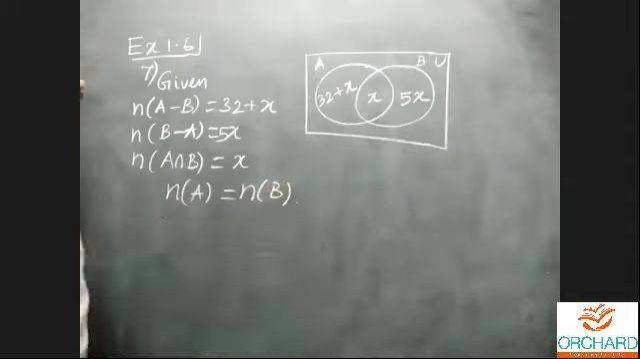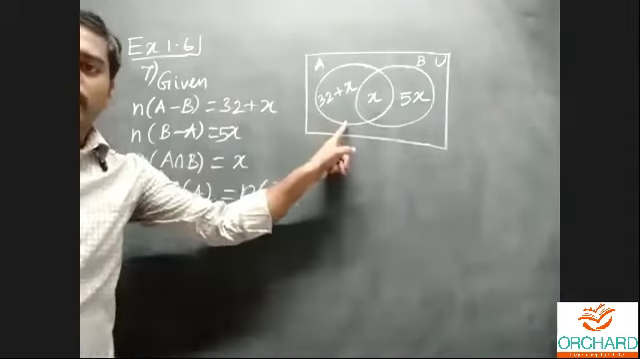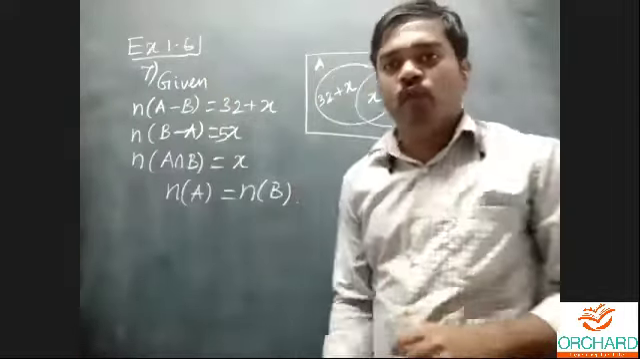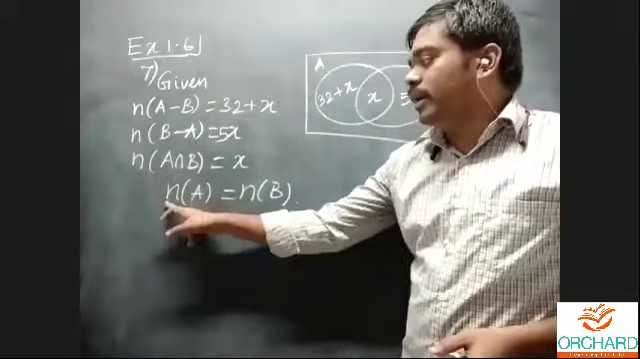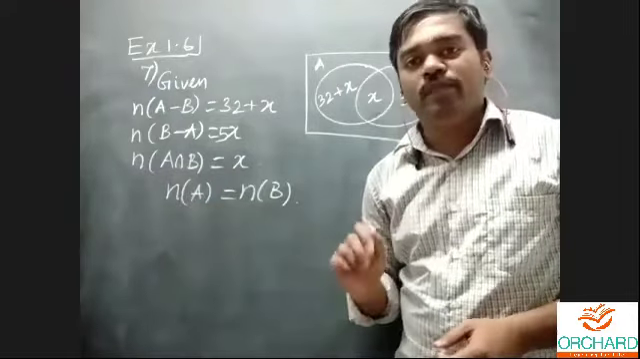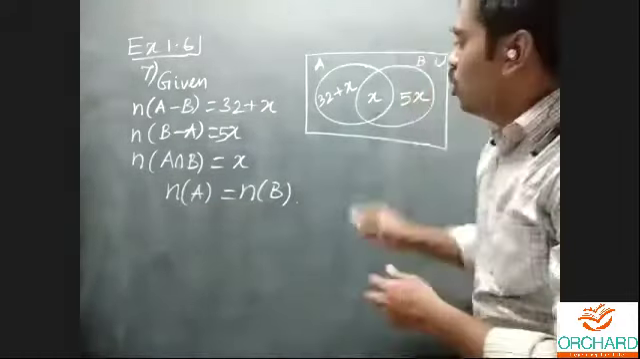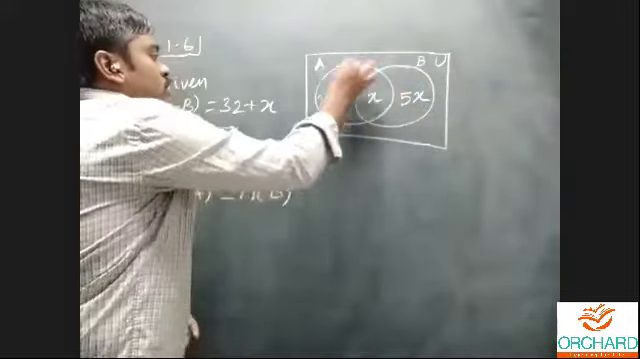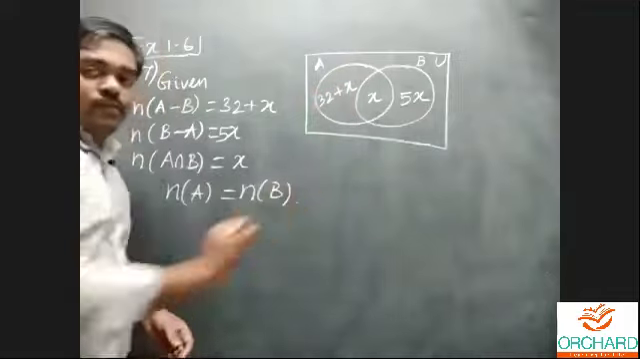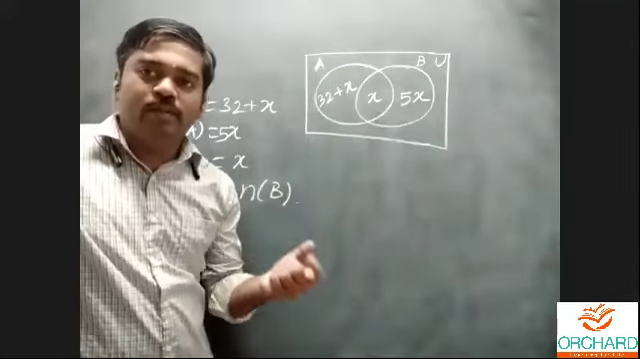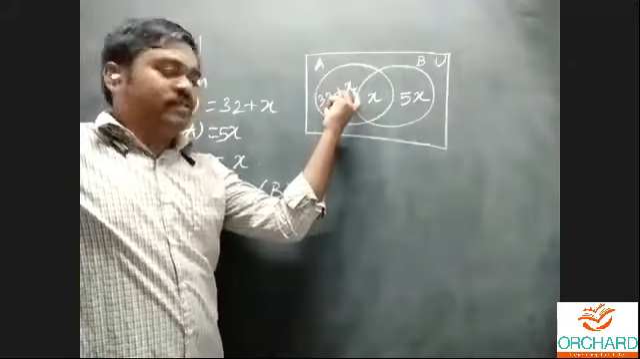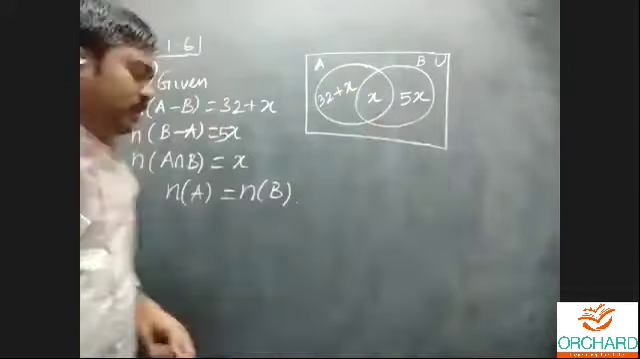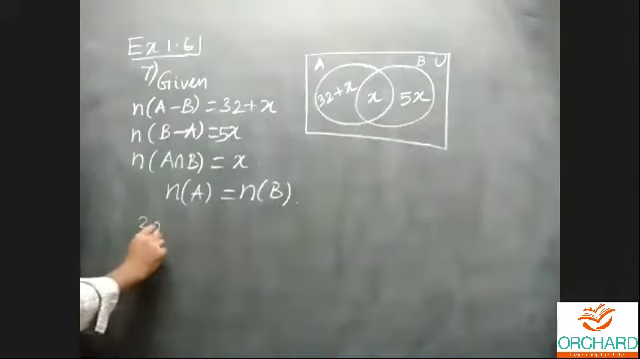Now we can look at the Venn diagram. Now we can say what is your n of A. What does n of A mean? The cardinal number of A. How many elements are in set A? Look at the set A fully. Now tell me what are the elements of set A. The 32 plus x, also x. 32 plus x then plus x. That n of A is nothing but 32 plus 2x.